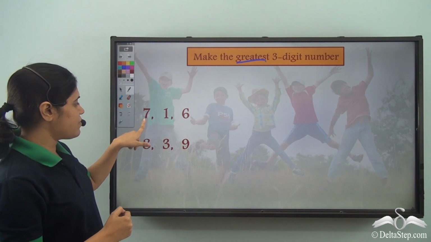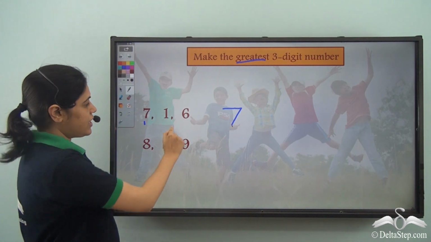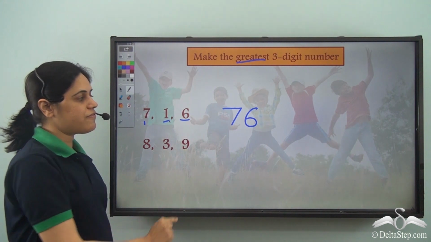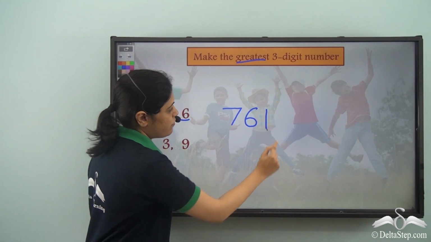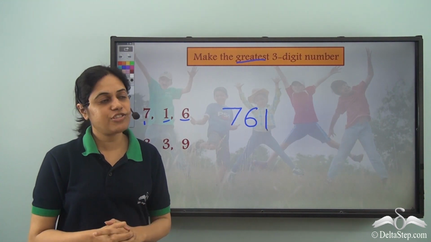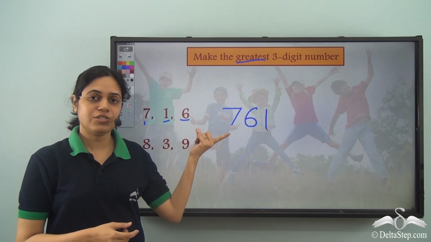So which is the highest among these? 7. So I write 7 first. Then I have 6. So I write 6. Then I have 1. So I write 1. So 761 is the largest 3-digit number I can frame using these digits.